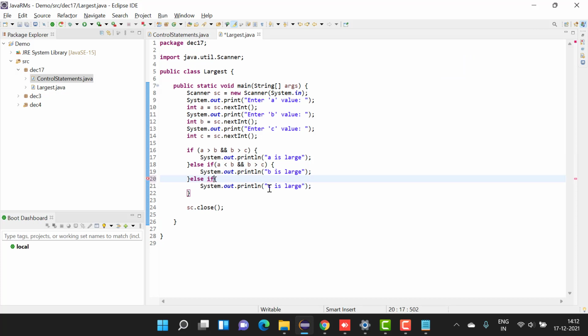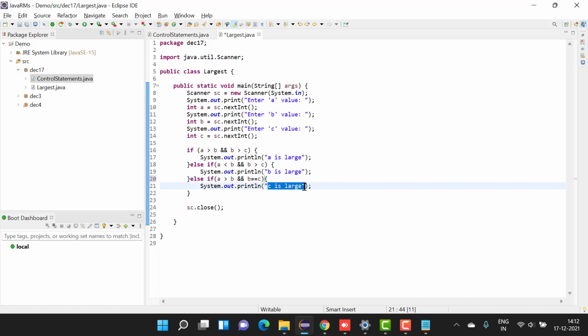Else if A is greater than B and B equal to C, what should be the print statement?